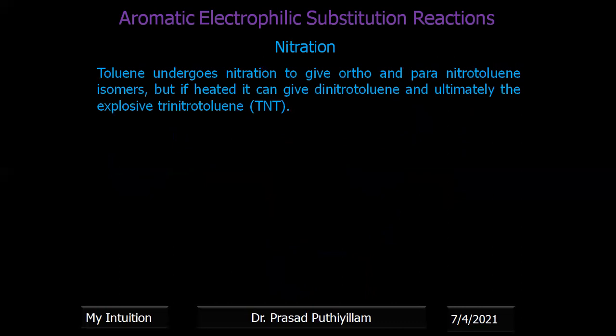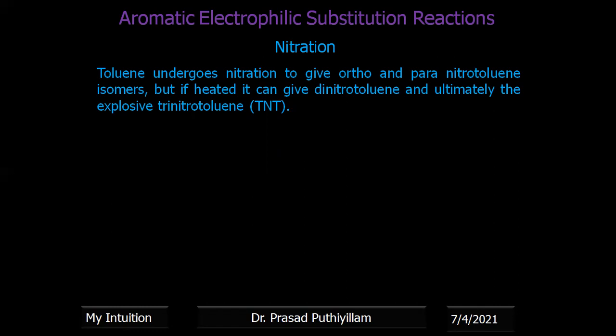Now toluene can undergo nitration to give ortho and para nitrotoluene isomers at a lower temperature, which is kinetically controlled. If we increase the temperature, it is converted into dinitrotoluene, and finally explosive trinitrotoluene can also be prepared. With a controlled reaction, we can isolate trinitrotoluene, TNT.